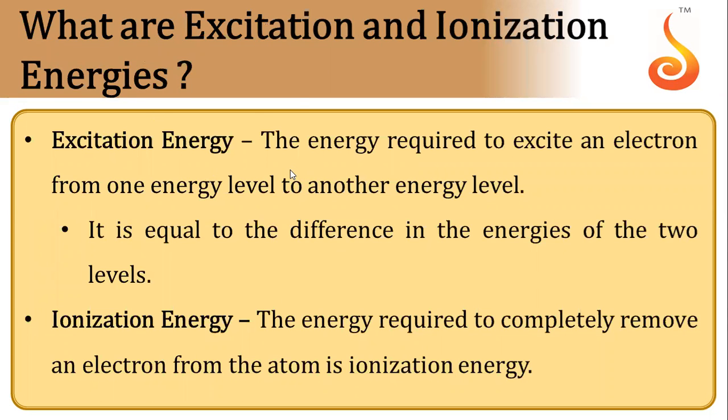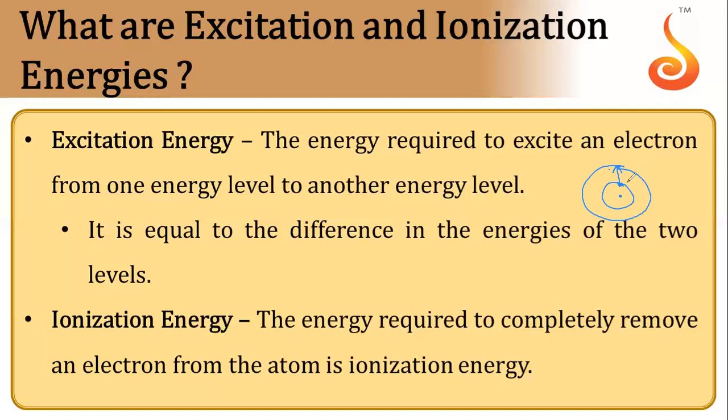Next is excitation energy. It is the energy to excite the electron from one energy level to another energy level. Let's say these are the orbits. If you want to excite the electron from n equals 1 orbit to n equals 2 orbit, you will have to supply a certain amount of energy. That will be excitation energy. Same you can calculate for first to third orbit and so on.